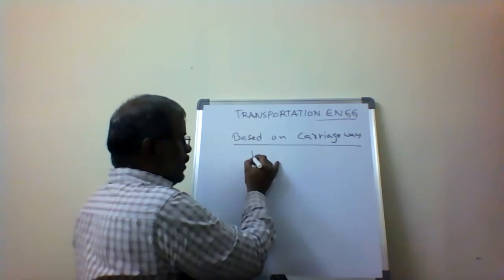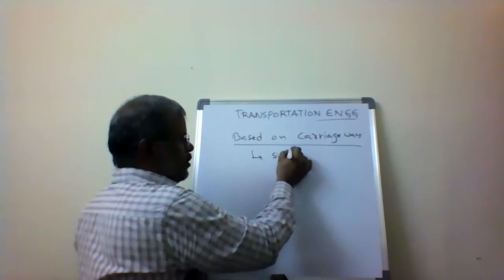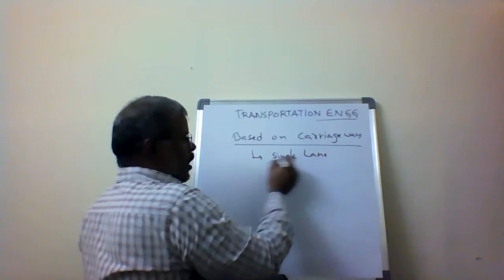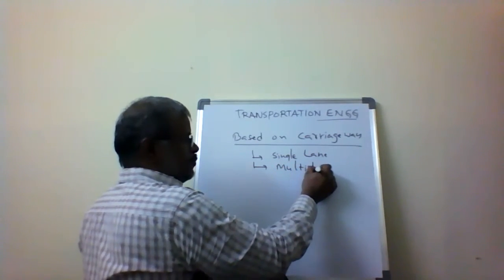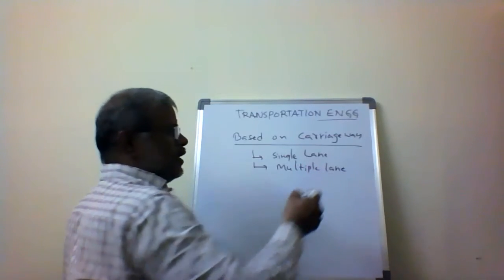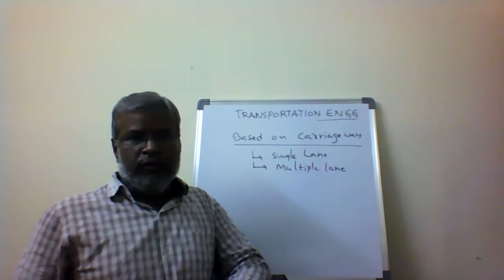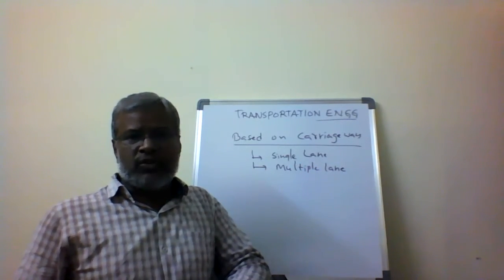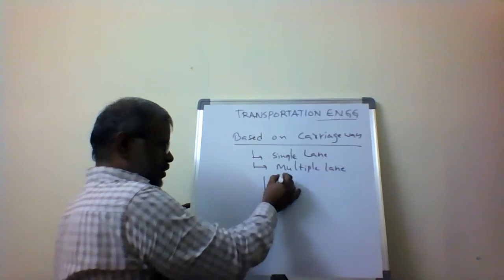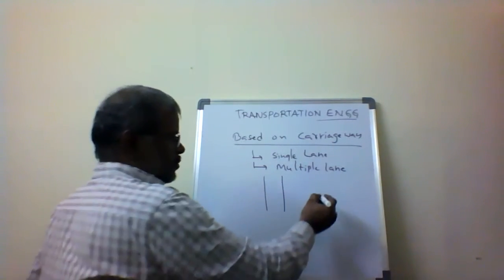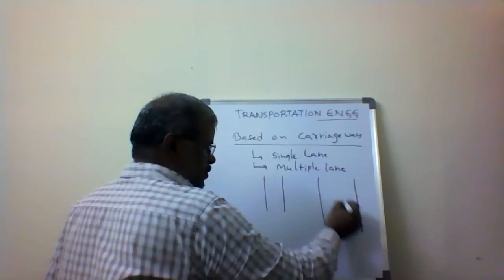We call it a single lane roadway, and then a multiple lane roadway. So we can call it a single carriageway and a multiple carriageway. This is the single carriageway, and these are multiple carriageways.